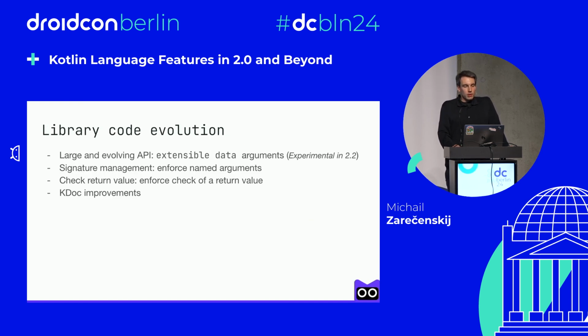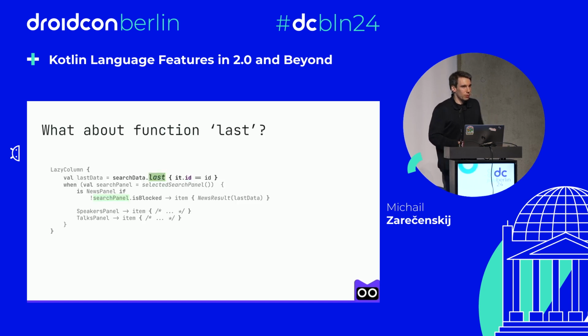And it was one of the features dedicated to the area of library code evolution. And in this area, we are also working on signature management, features aiming at providing mechanisms to enforce named parameters or check for return values. And of course, we have a lot of work regarding KDoc. But we still have one interesting function in our example, and it's the function last from the Kotlin standard library.